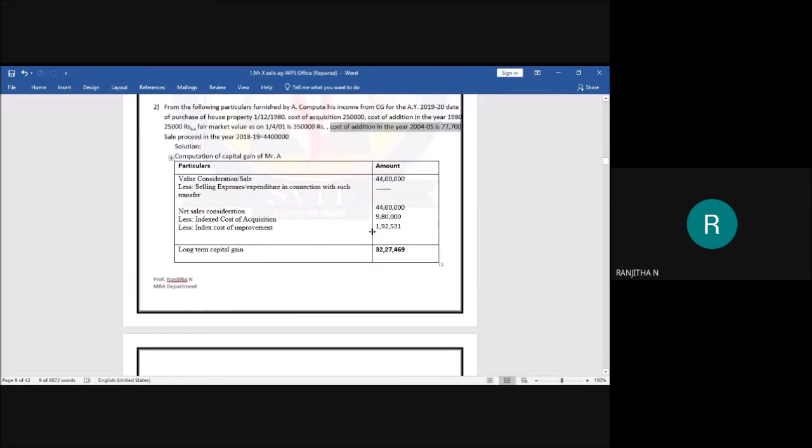Next, add it and take it to the outer column. 44 lakhs minus 9 lakh 80,000, minus 1 lakh 92,531. The remaining balance, what you get after deducting these two, is known as long-term capital gain.